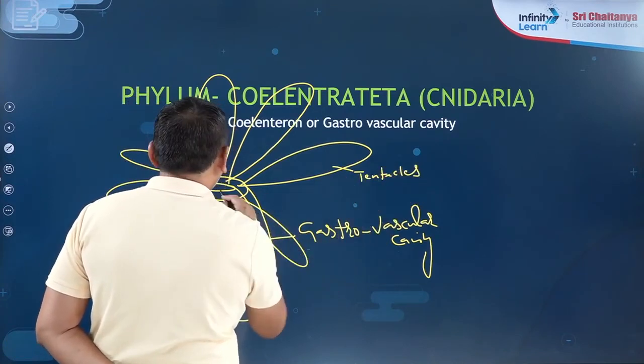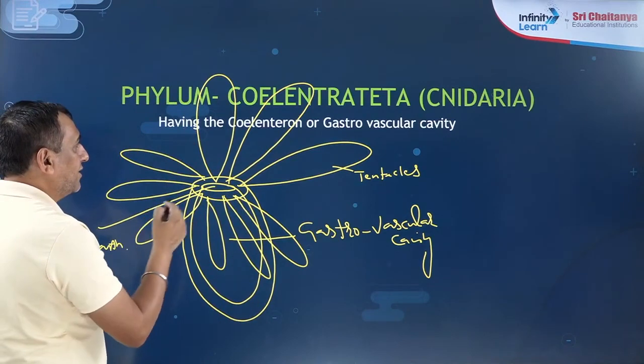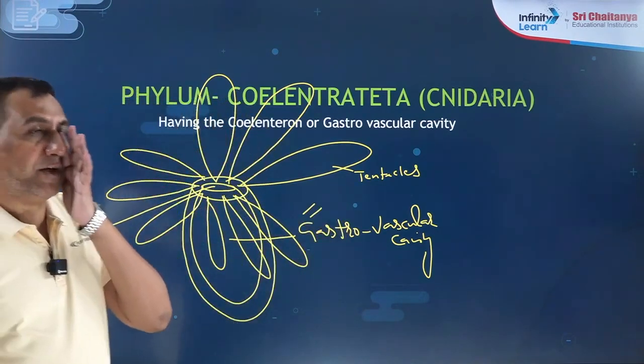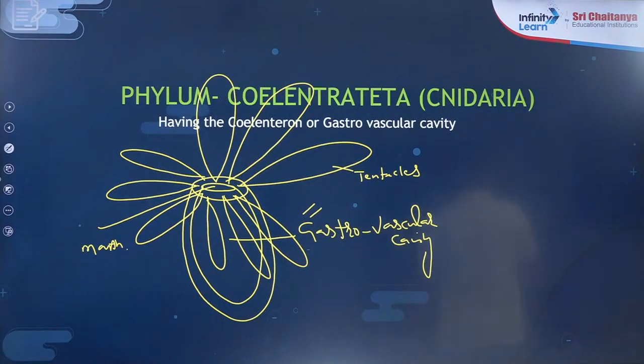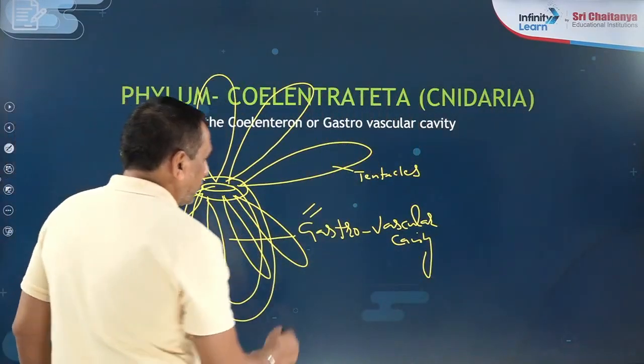So this is the mouth. Why are they known as Coelenterata? Because they have the coelenteron, the gastrovascular cavity. Yes, endoderm and ectoderm are there. Yes, Sushant, you are absolutely correct that they have two layers: the ectoderm and the endoderm. So it is known as the gastrovascular cavity.